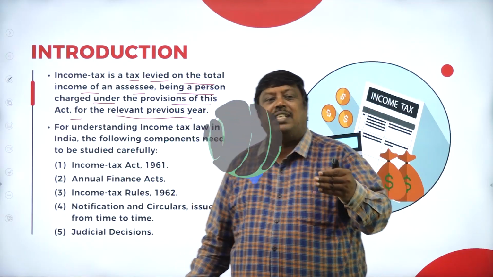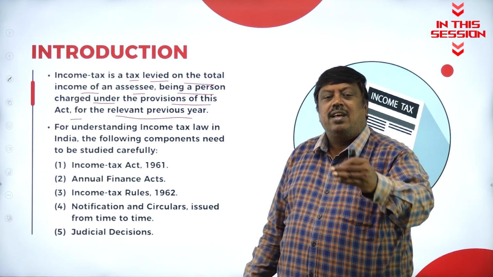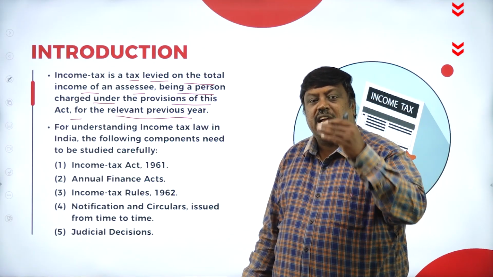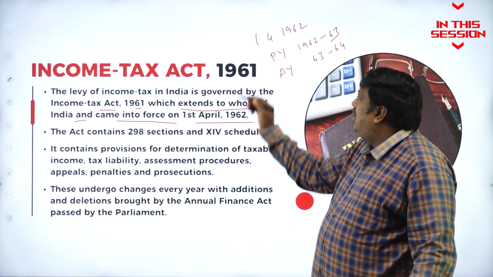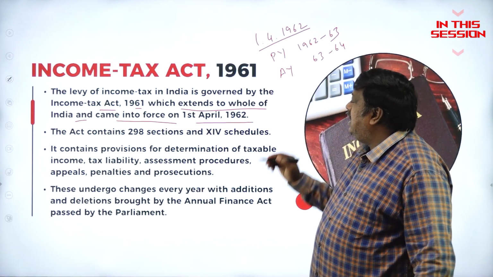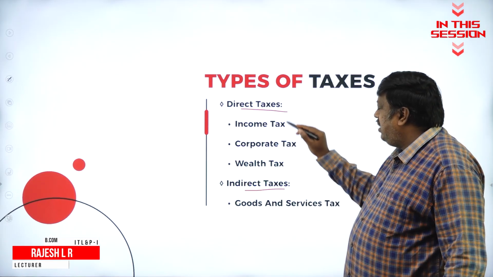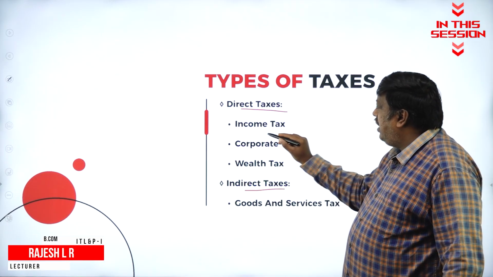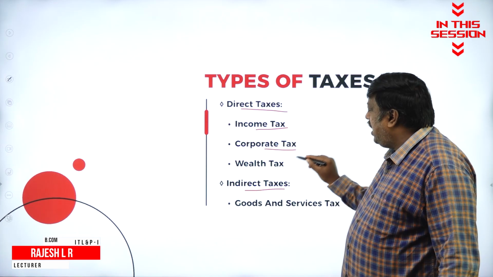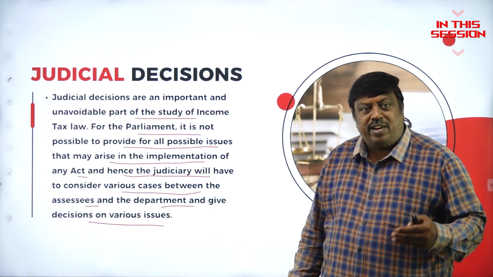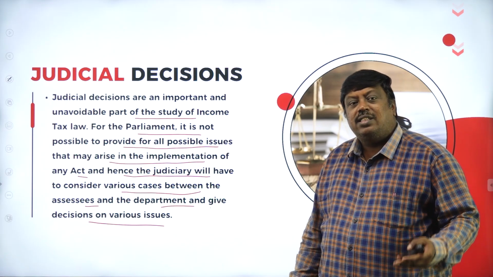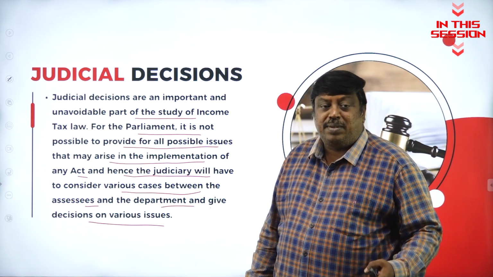So what is income tax? Income tax is nothing but the tax which is levied by the government. It came into force from 1/4/1962. There are two types of taxes here, direct tax and indirect tax. Under direct tax, we have income tax, corporate tax, and wealth tax. Whatever the act is going to be framed with the new changes, some of the people may not accept that one.